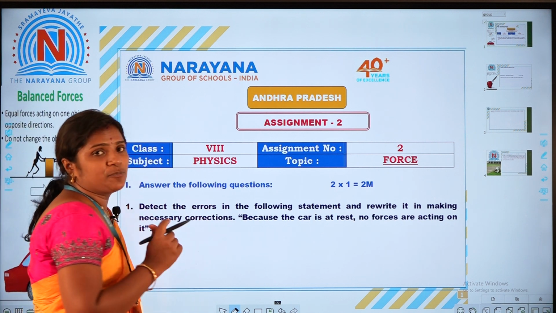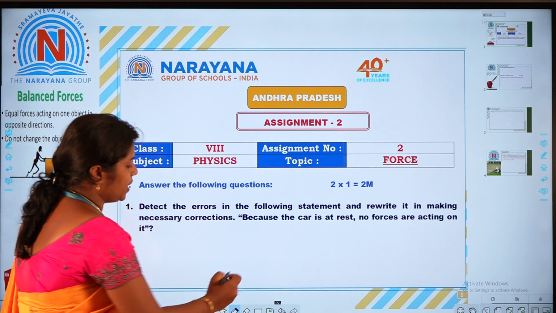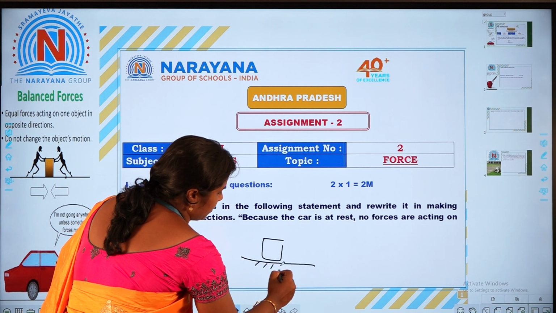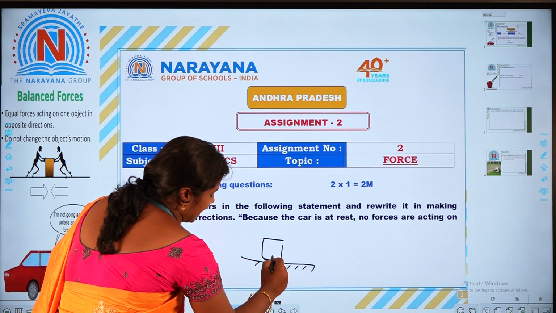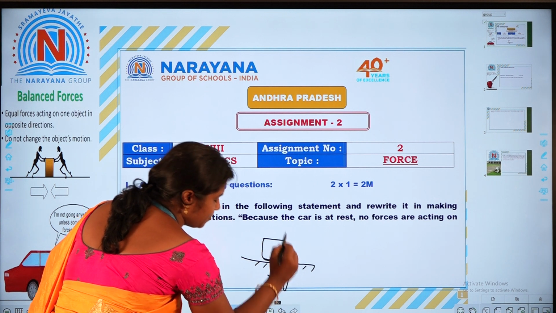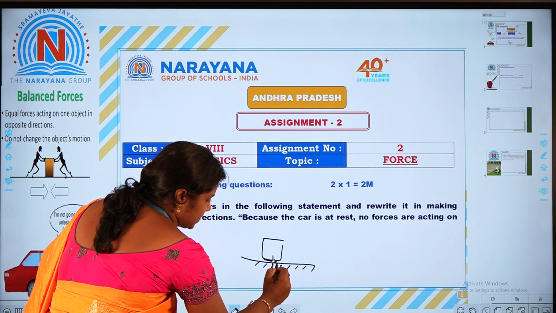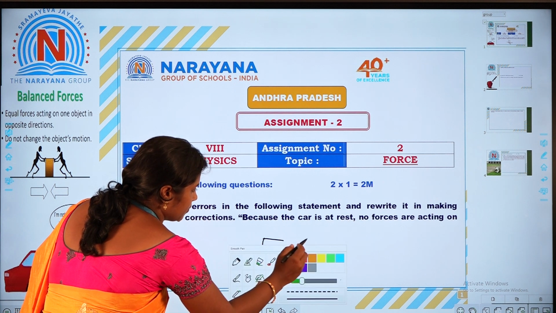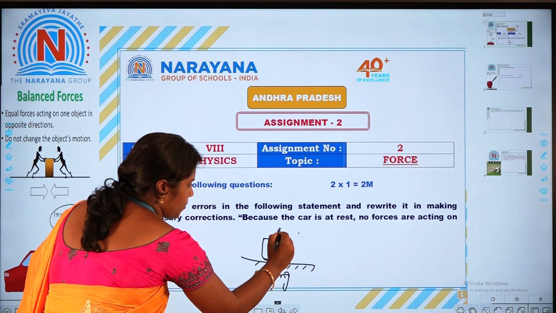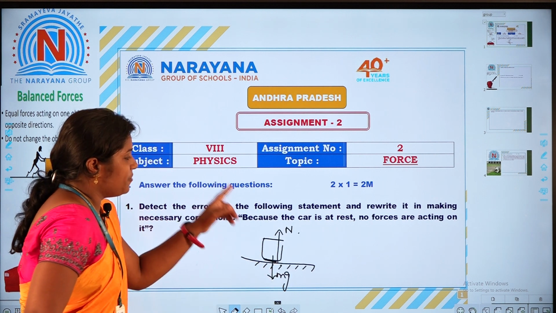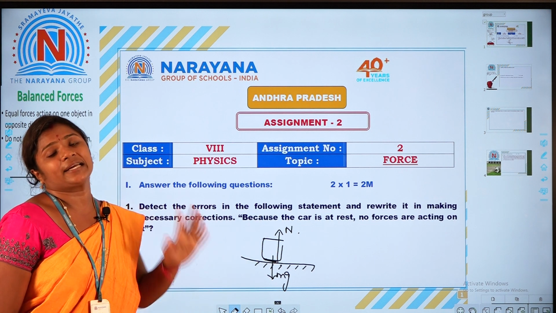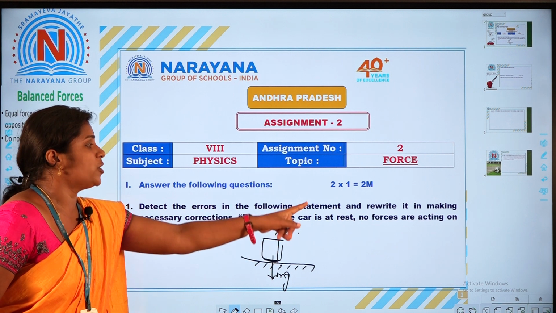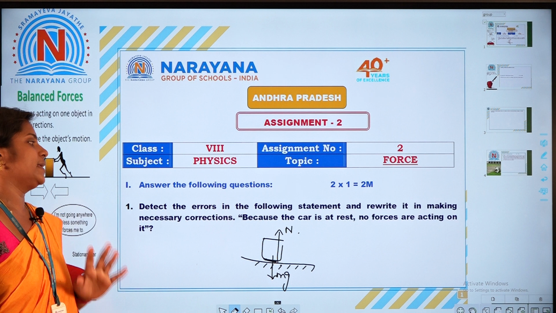Every object experiences force in the universe. If you keep an object on a horizontal surface, the gravitational force is definitely acting in the downward direction. Whenever two surfaces are in contact, the normal force is perpendicular to the surface. Even though the body is at rest, these two forces are acting on it. That's why the statement is not correct. It is a wrong statement.